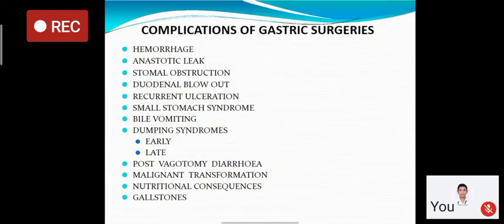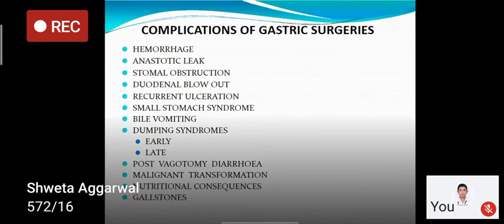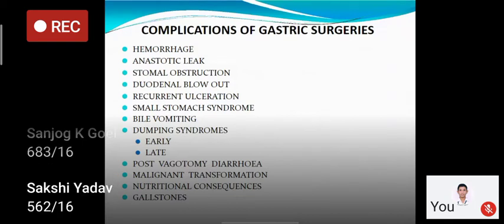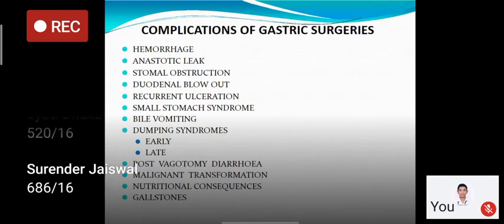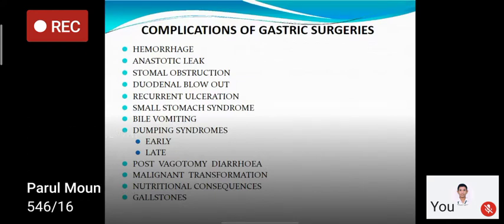So there are complications of these Billroth 1 and Billroth 2 surgeries, mostly Billroth 2, meaning after gastrojejunostomy. The most common early complication is hemorrhage. There will be bleeding at the anastomosis site or due to injury to blood vessels. There may be anastomotic leak, stomal obstruction, duodenal blowout, recurrent ulcerations, small stomach syndrome, bile vomiting, dumping syndrome, early and late dumping, post-vagotomy diarrhea, malignant transformation, nutritional consequences, and gallstones.